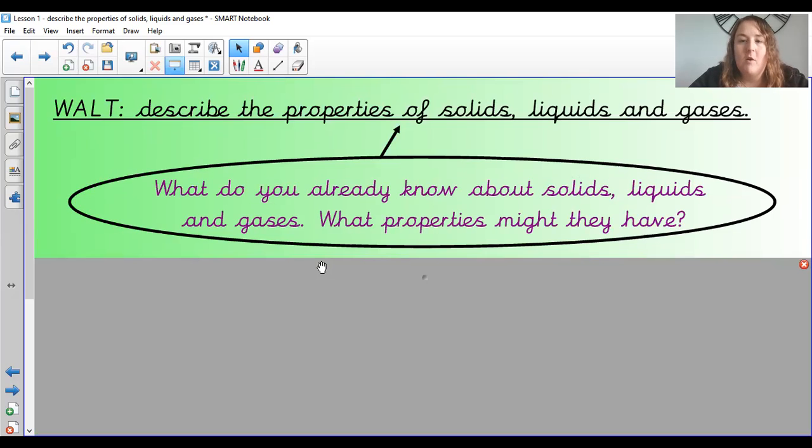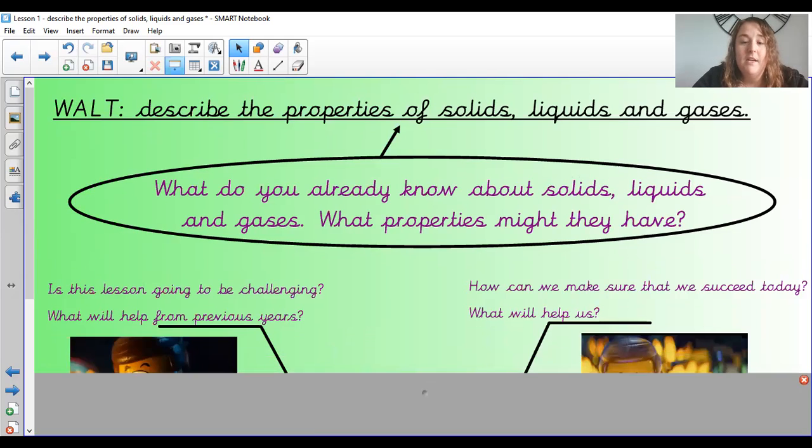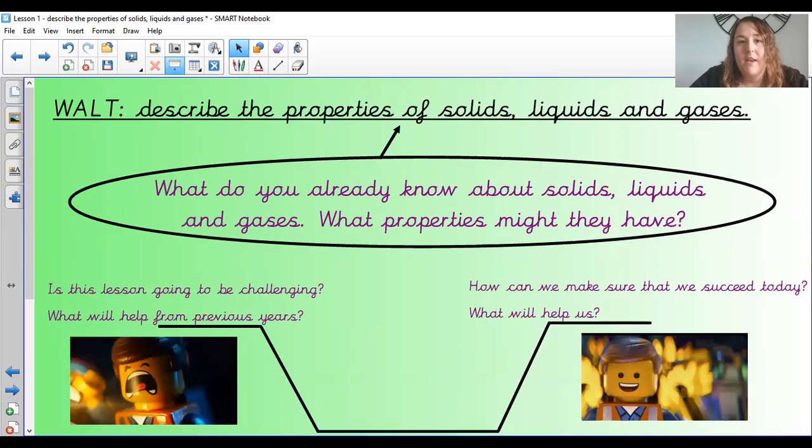What do you already know about solids, liquids, and gases? What properties might they have? What can you tell me about them? If you can either think about that if you're at home or chat to someone if you're with Mrs. Chamberlain in school, and then just think about where you'd be on the learning pit starting at the beginning of the lesson.